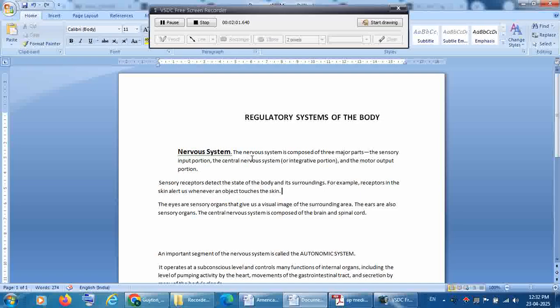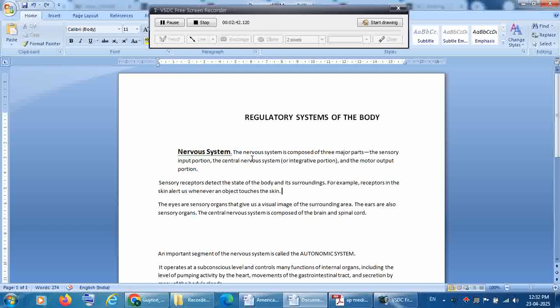So what we are doing is an action in response to the sensory input we received. Here motor is called an output portion because we are responding to the sensory input which we received previously, to get the desired result. The result will be the output, whether to remove the hand or whether to catch the hand. So the motor system is called the output portion.